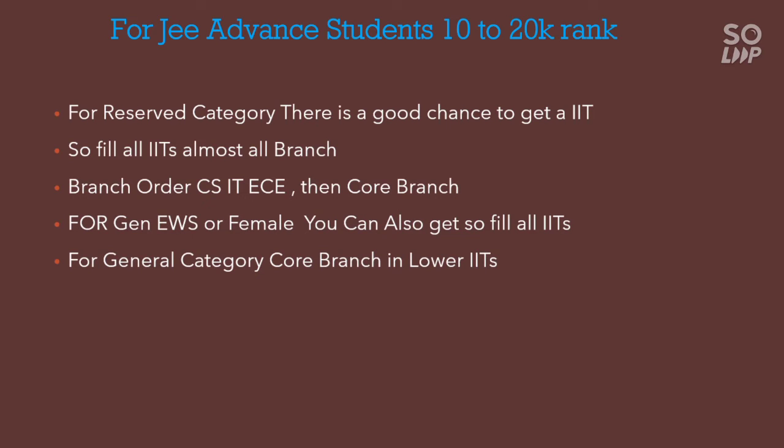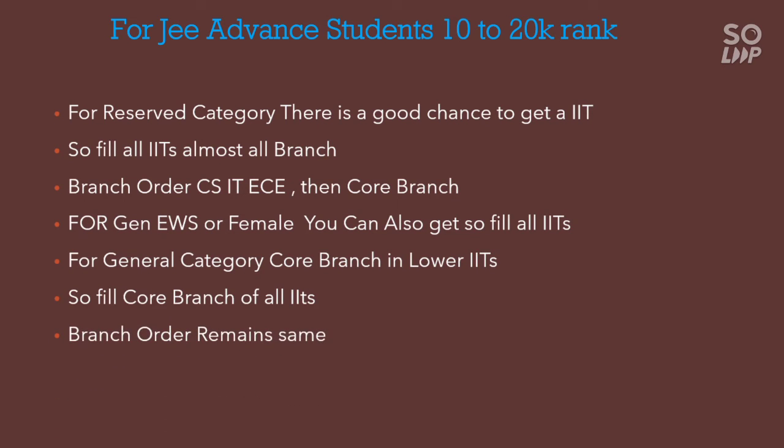And for general category, core branch in lower IITs. If you belong to the general category and you have a rank between 10,000 to 20,000 in JEE Advanced, then you have a chance to get a core branch in the lower IITs, that is IIT Tirupati or IIT Mandi or any lower IITs. So fill the core branch of all the IITs because you can't get CS in those IITs. So fill the core branch, and if possible fill the CS of the lower IITs at the top. And the branch order will remain the same as earlier.